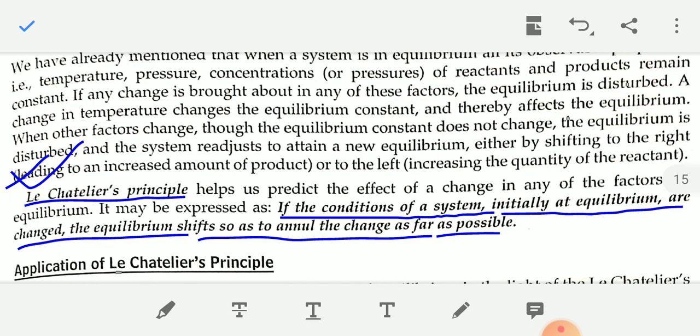This is the statement of Le Chatelier principle. You have to remember the statement.